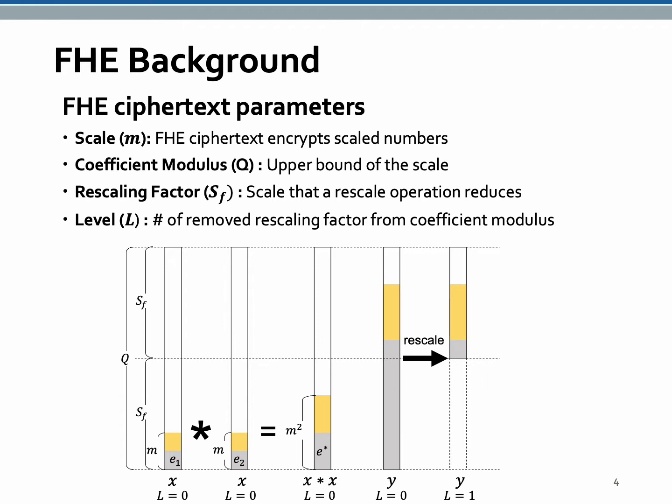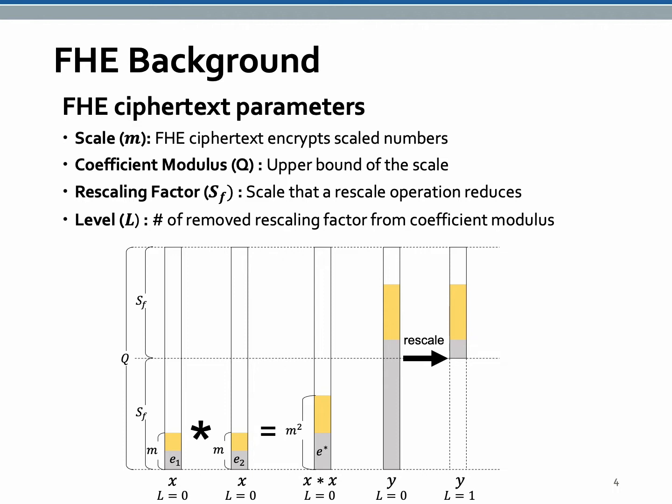First, FHE ciphertext has a scale parameter. FHE ciphertext encrypts fixed-point numbers in an integer with the corresponding scale. Because FHE ciphertext inherently contains an error, the scale should be large enough to hide the error. Scale parameter can be changed by FHE operations during the computation. For example, FHE multiplication multiplies not only the encrypted values, but also the scale parameters.